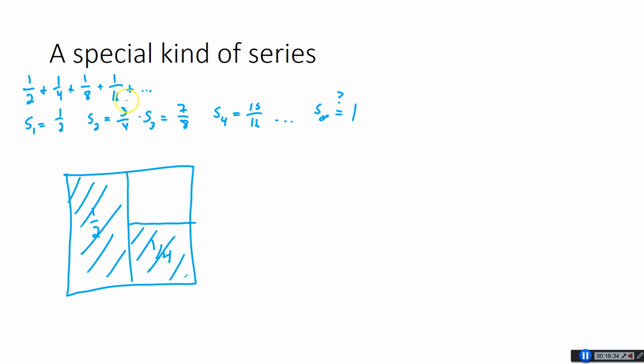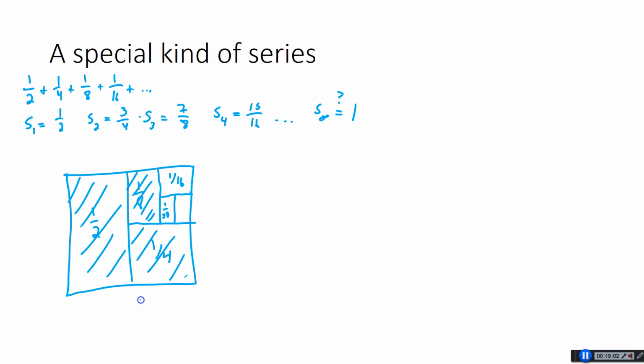That's our partial sum right now. Then we add an 1/8, which is 1/2 of this. So we've added that now, and we're at 7/8 altogether that's shaded. And then we add a 16th. And then we would add 1 over 32, which would be this. What's happening is we keep adding a piece of this whole square, but we never have to add more than we have available as space that's left.